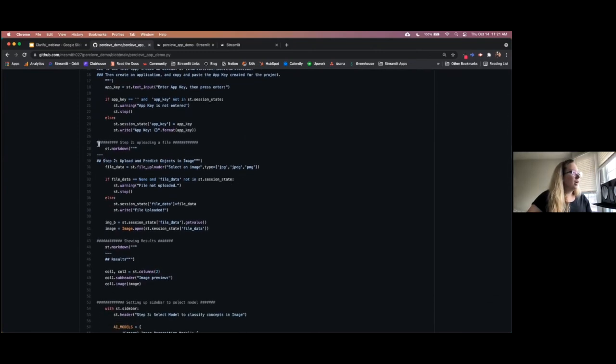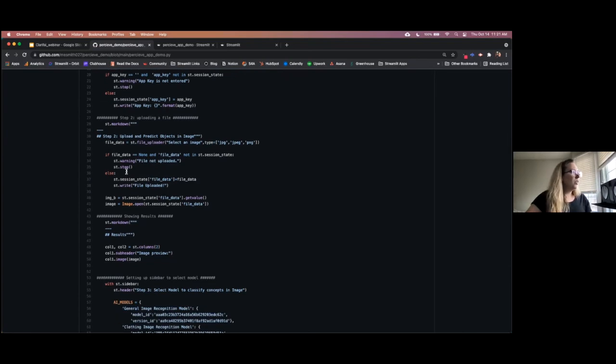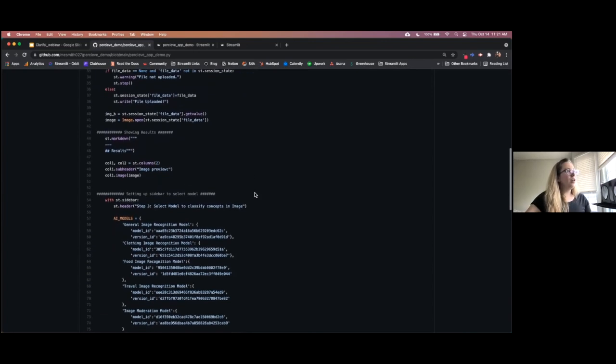The second step is that once the Streamlit app has detected that you've entered your app key, the file uploader comes up where you can actually upload that image and start working on the next step. So once an image has been detected and we've opened it, we then go into a combination of step 3 and starting to show the results. So that's what you see right here.